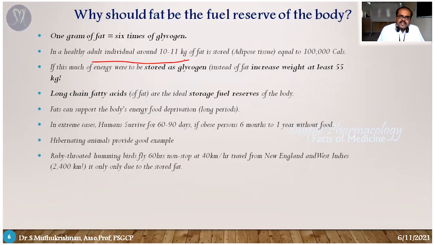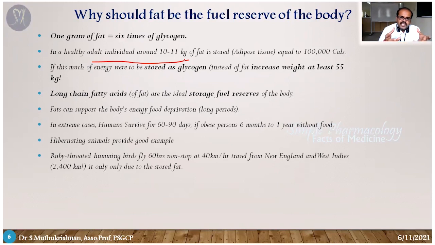Just imagine an extreme condition where you are not able to take food. Normally our body takes energy first from glycogen. The glycogen acts as instant energy. Glycogenolysis immediately produces a large amount of glucose. So it acts as instant energy that is sufficient for maybe 1 day or 2 days.